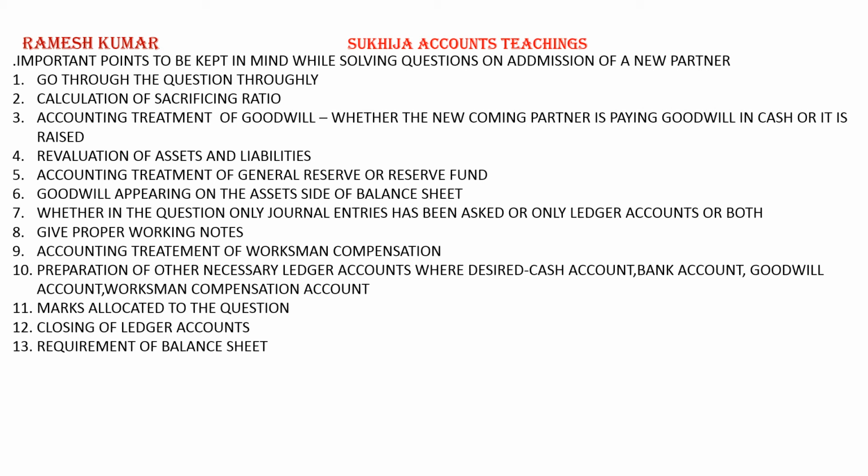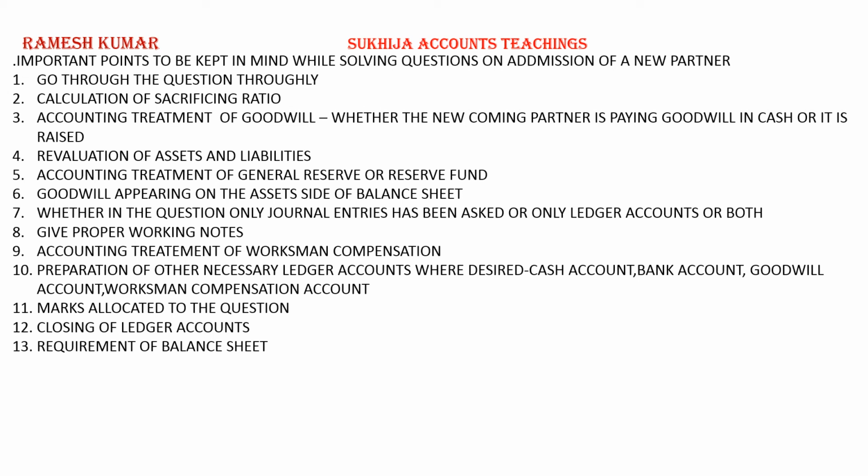It is like other liabilities. If it increases, you have to write on the debit side of revaluation account. If it decreases, you have to write on the credit side of the revaluation account by the amount it has increased or decreased.